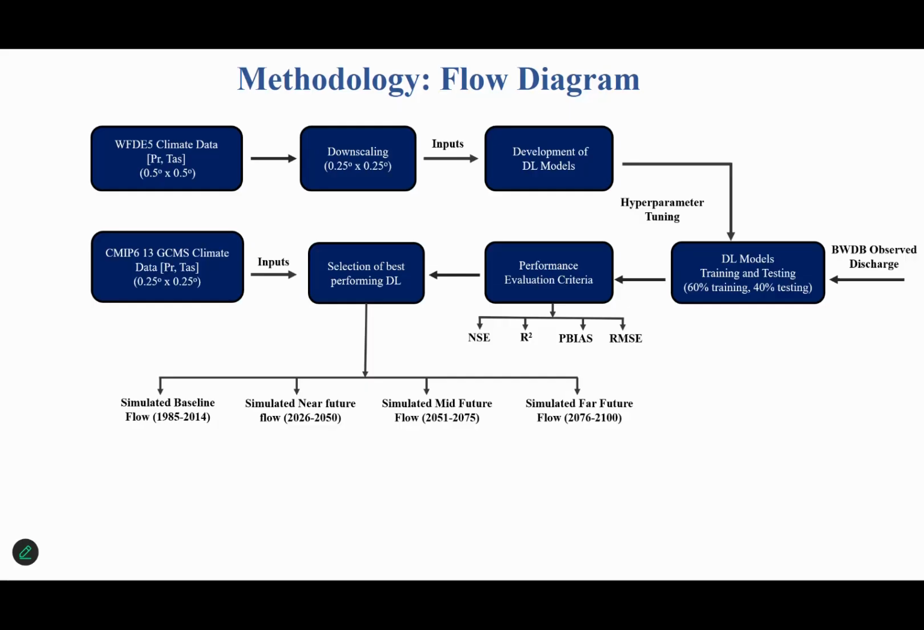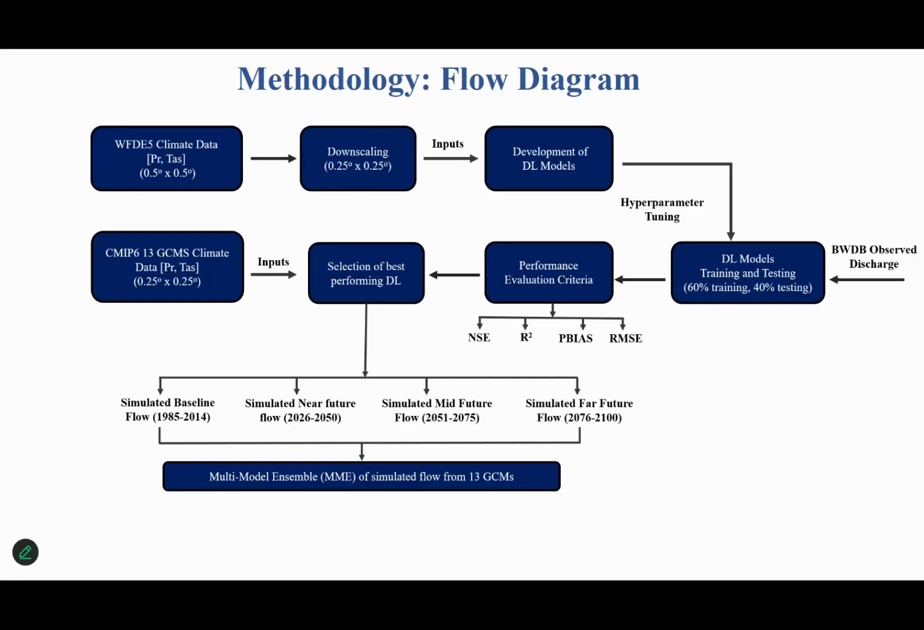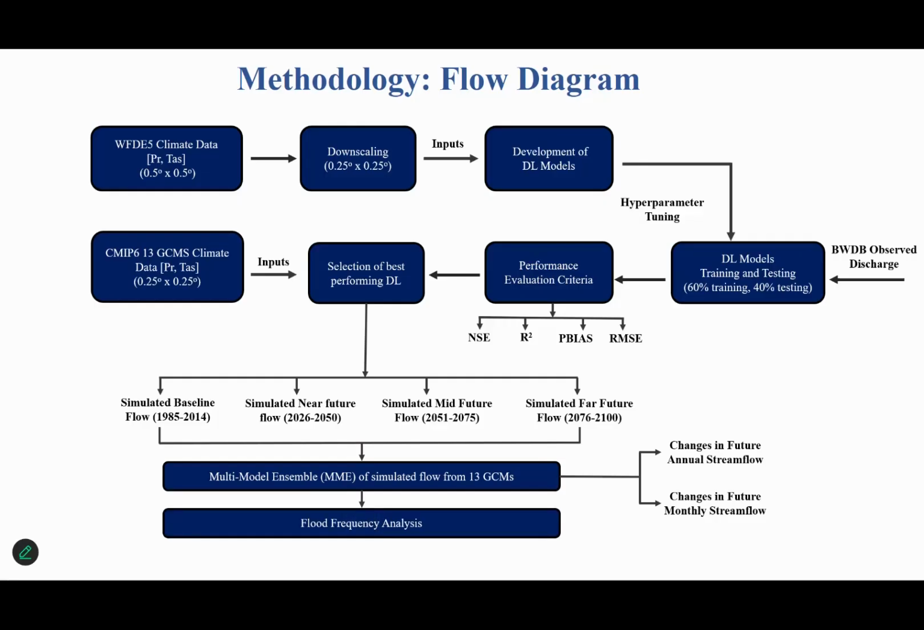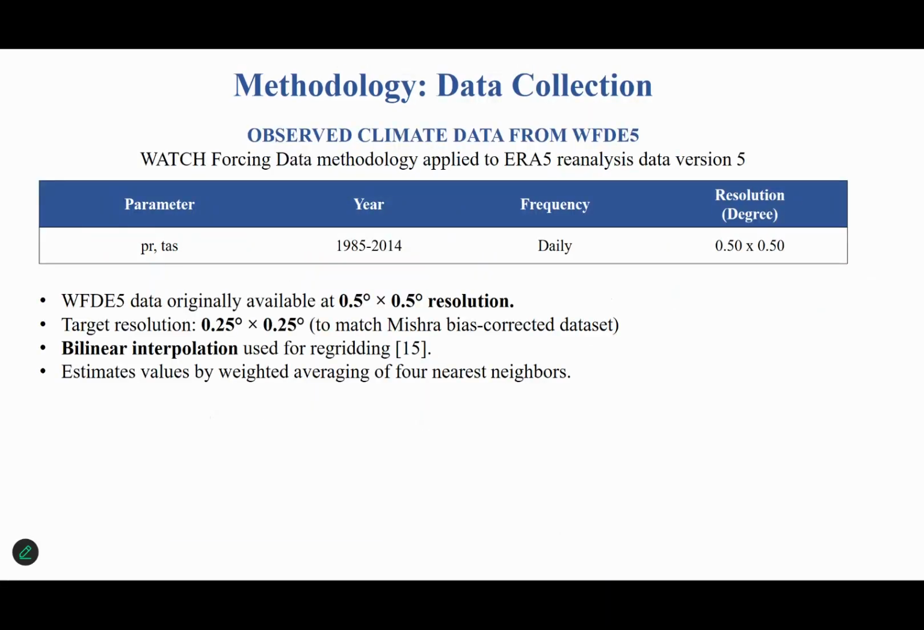Once I had simulated my deep learning model for all of the 13 GCMs, I did a multimodel ensemble of all these 13 GCMs in order to find the changes in the future annual streamflow as well as the changes in the future monthly maximum streamflow. Then, using the annual maximum streamflow, I did a flood frequency analysis. This I have already described.